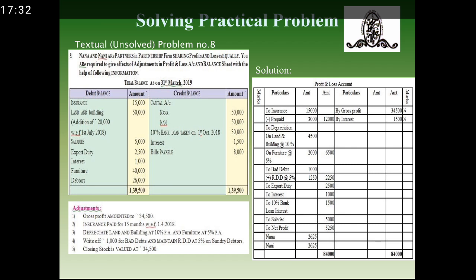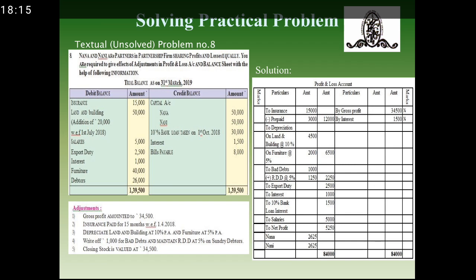Depreciation I provided on land and building at 10%, on furniture 5%, and my outer column comes with 6,500. Bad debts 1,000. It had an adjustment. It asked first to write off 1,000 for bad debts and maintain RDD at 5% on sundry debtors. So for bad debts I added the RDD. First I mentioned the bad debts 1,000, which is written off. To it I added RDD at 5%, that is 1,250. So my outer column comes with 2,250. Export duty was 2,500 as it is an entry.